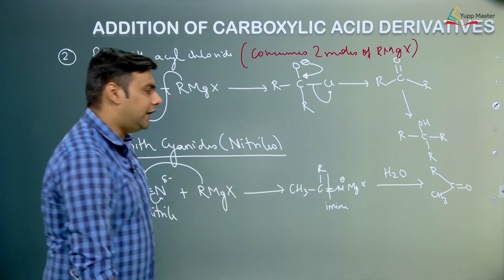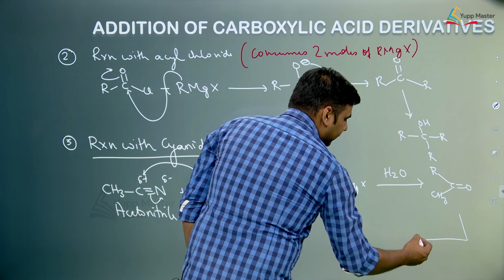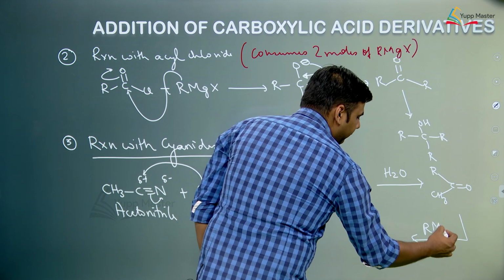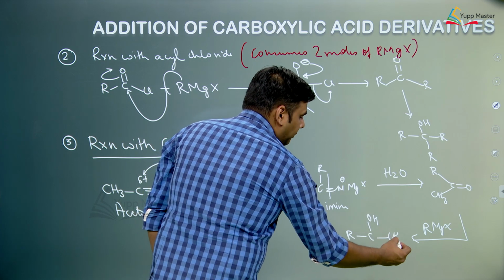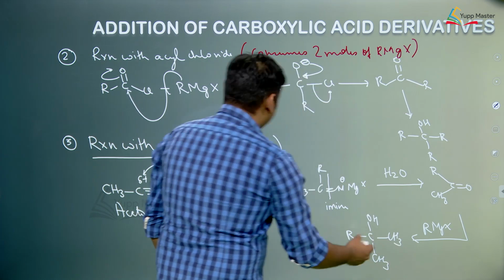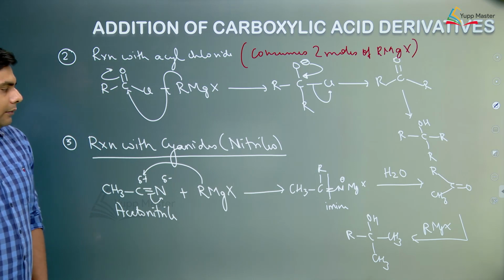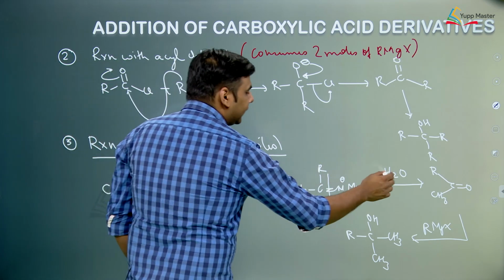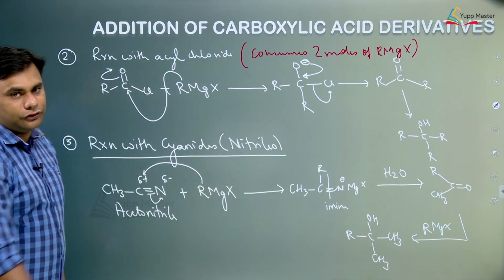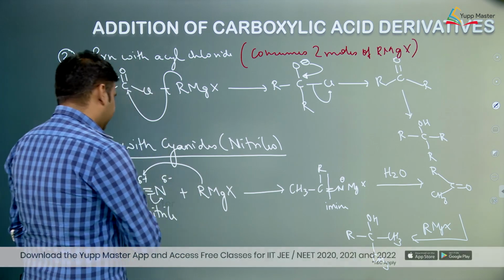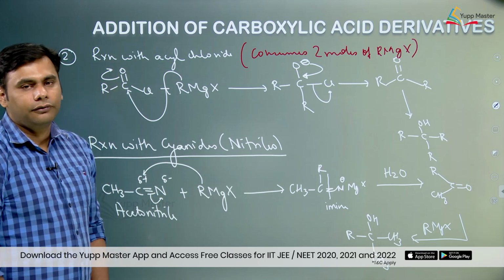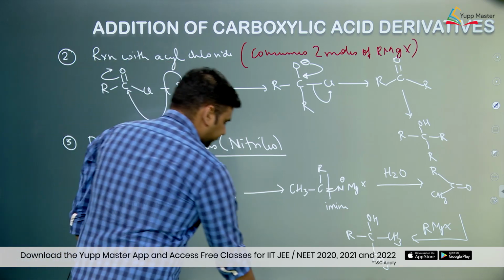Now because it has formed a ketone, it can undergo reaction again with an RMgX and form a 3-degree alcohol. So again this also consumes 2 moles, but we are carrying out the acidic workup first and then it is consuming another mole of Grignard reagent. So for simplicity we will take that this is consuming only 1 mole of Grignard reagent, right.